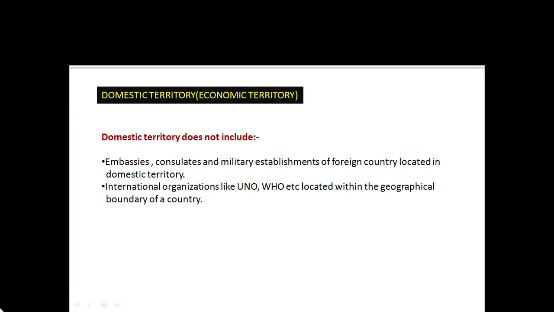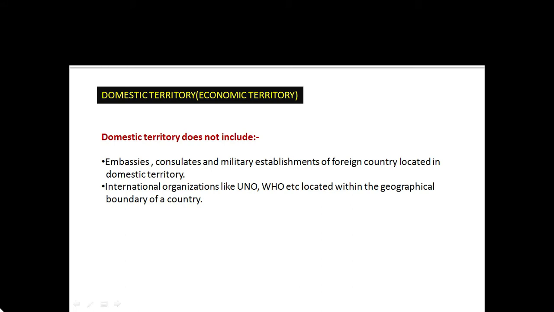Now, domestic territory does not include embassies, consulates and military establishments of a foreign country located in our country. Suppose there is an embassy of America located in our country, that is not part of our domestic territory. It is part of the domestic territory of America.